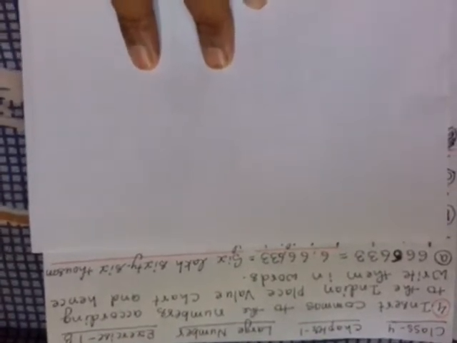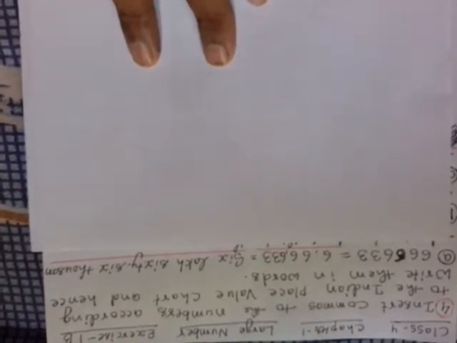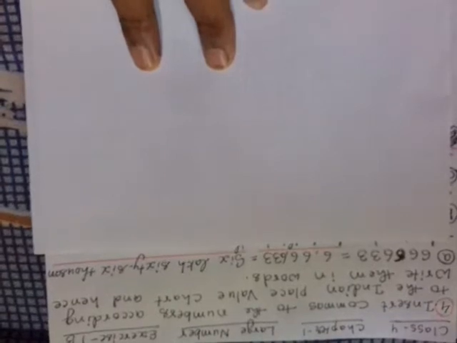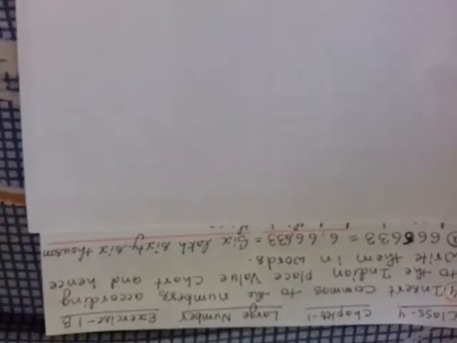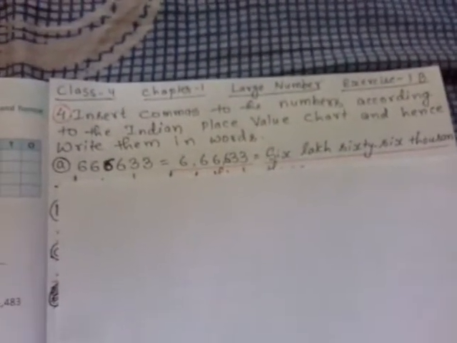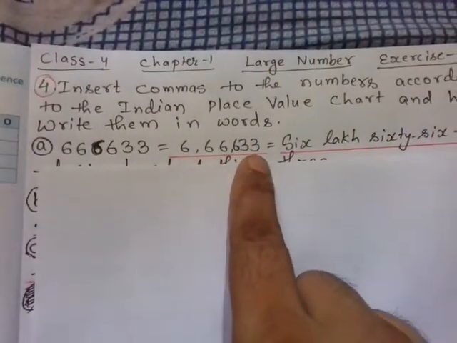There is 6,66,633, and I had earlier explained that we put a comma after ones, then after thousand, and then after lakh. As you can see, here after 3 I had kept a comma.